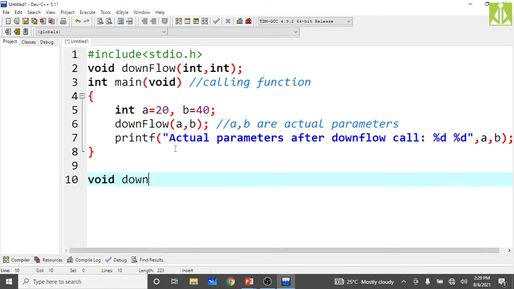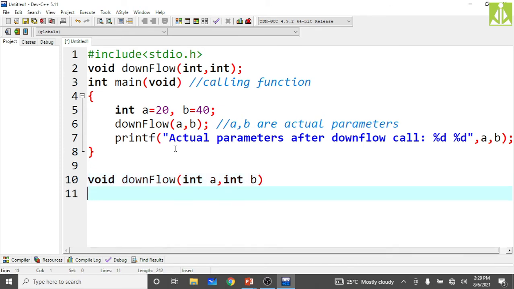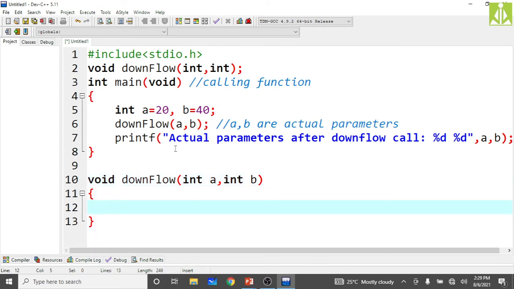Return type is void, and function name is downflow, it should receive two parameters, int a comma int b. As it is receiving two parameters, what we must do over here is make some changes to those a and b.